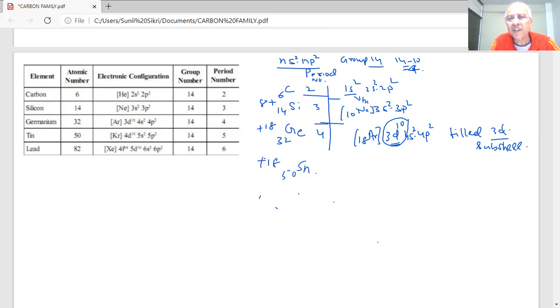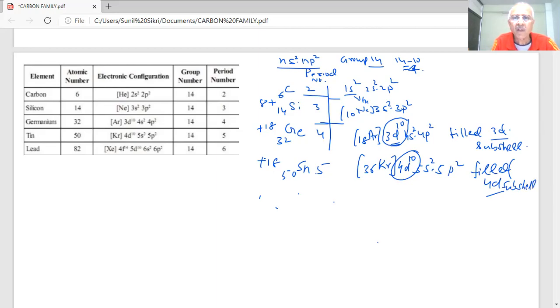Fifth period, 5s2, 5p2. Then how much? 18 plus 18, 36, it will be krypton. 36 plus 2, 38, plus 2, 40, then 4d10. Filled 4d subshell, because there will be a consequence of that in the atomic radius.